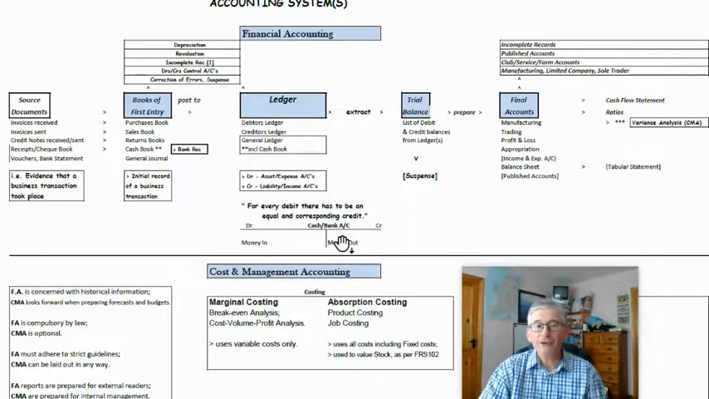And then the cash or bank account, very simple: you'll debit all money in, and debit it obviously on the left-hand side, and you'll credit, which is on the right-hand side, all money going out of your bank account. Then when you have all of the entries posted, you balance the accounts in the ledger, and then you list all these balances in a trial balance.